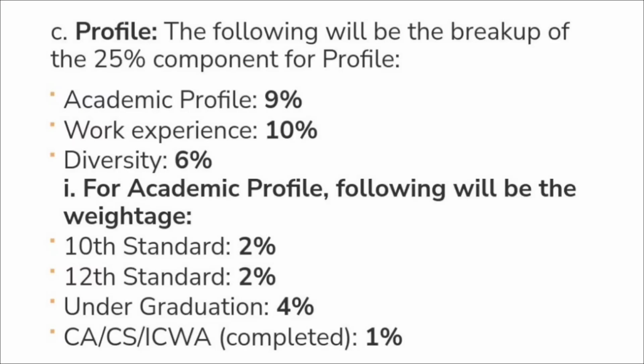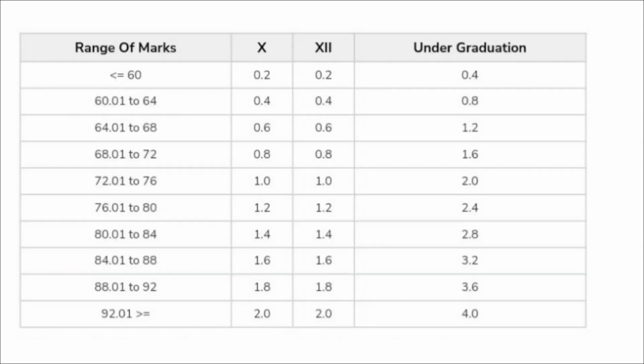If we consider the academic profile, then your 10th marks have 2% weightage, 2% weightage is given to the 12th marks, and 4% weightage is given to your graduation marks. And if your graduation is completed from CA, CS or ICWA, then there is an extra 1% given for that. Then if we consider the overall score for class 10th, 12th and graduation, so if your marks are